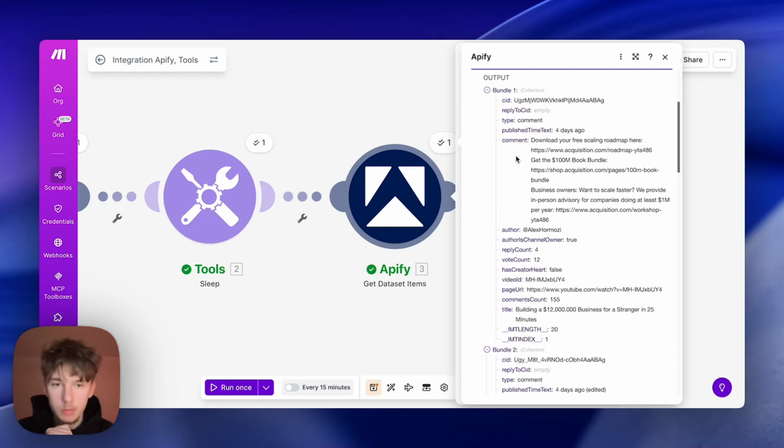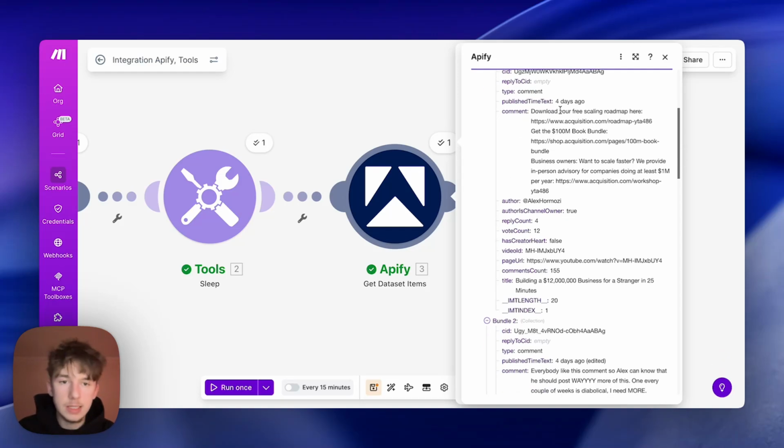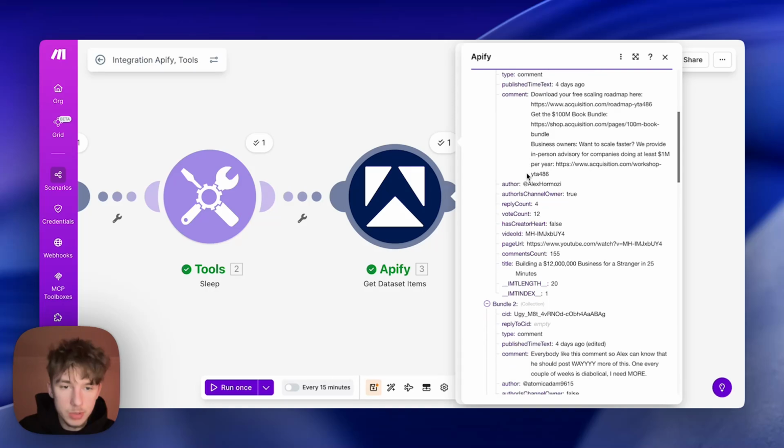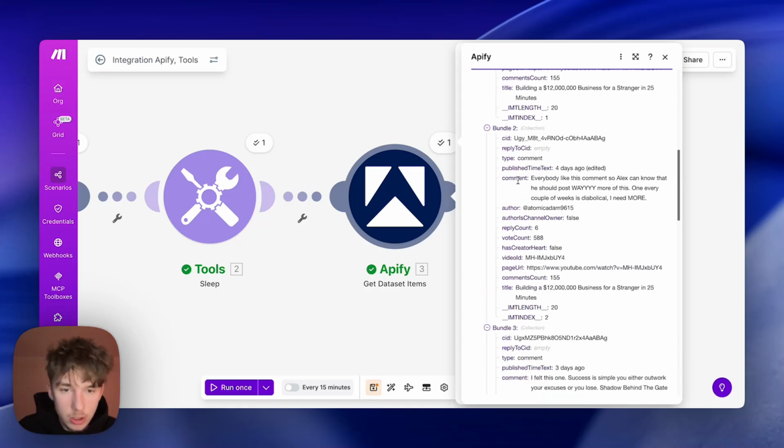I'm going to see what the variables are working with. So we can see comment, we can see author. Obviously, Alex Hormozi's comment is at the top, so you probably pinned it. But yeah, you can see comment, the reply count, the vote count. Maybe adding vote count would probably be useful, to see how many people the demand is for it.